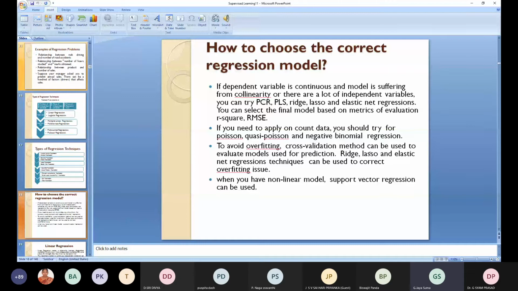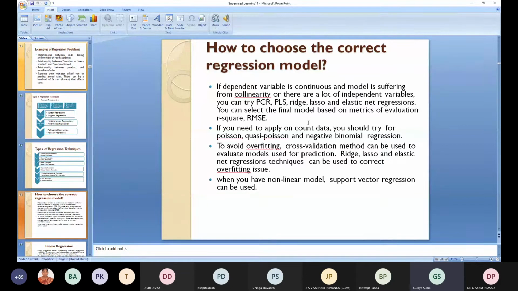In this case, lasso and elastic net regression can be used to overcome the overfitting issues. Okay, and if you need to apply to count data, you should try these regression techniques. And if you have a lot of independent variables, you can try these regression techniques.